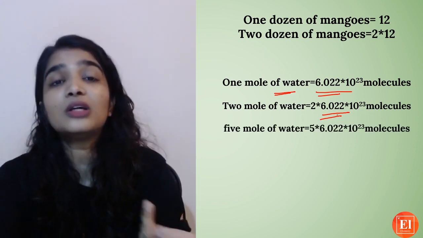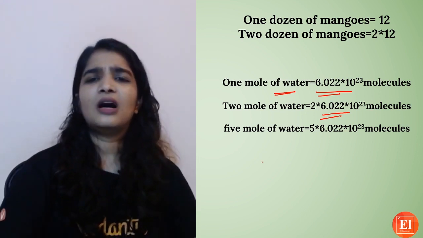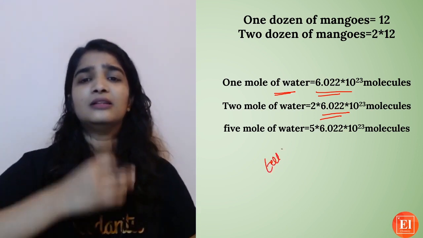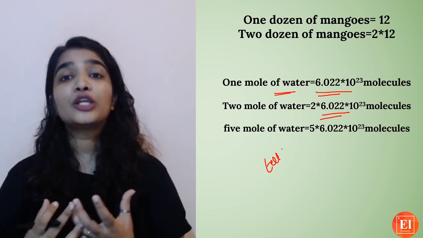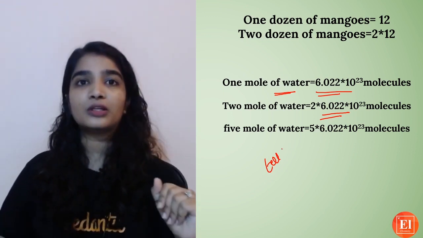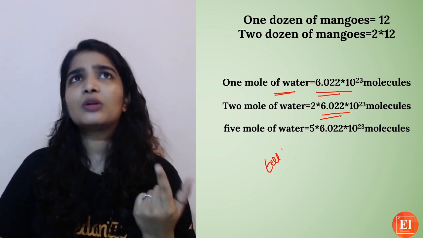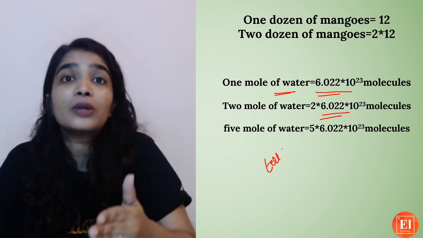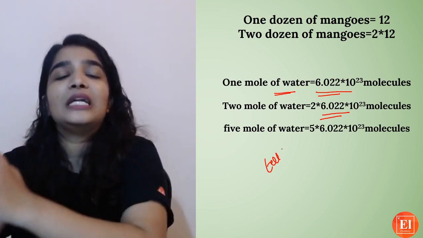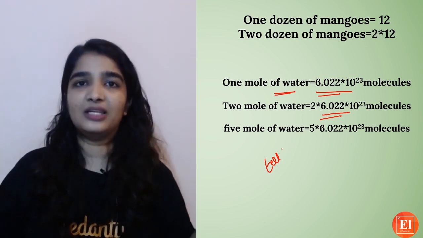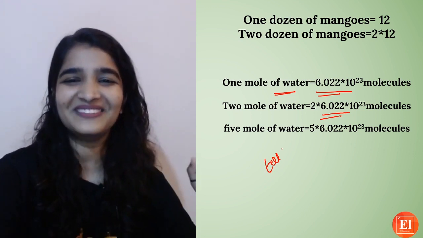And if I ask, how many molecules are there in 5 moles of water? Just multiply by 5. Simple, easy peasy, lemon squeezy.